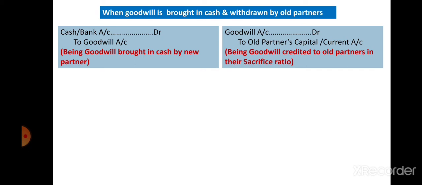When goodwill is brought in cash and withdrawn by old partners, this entry should be passed here. Cash or bank account debit to goodwill account. Narration: being goodwill brought in cash by new partner.